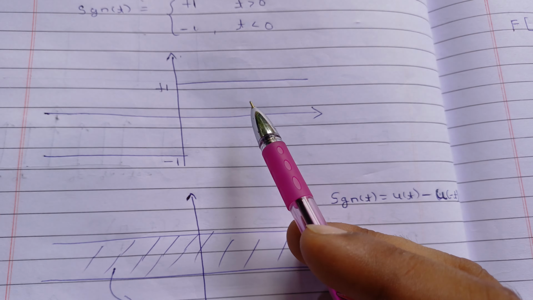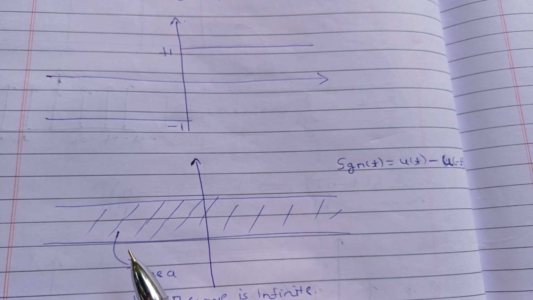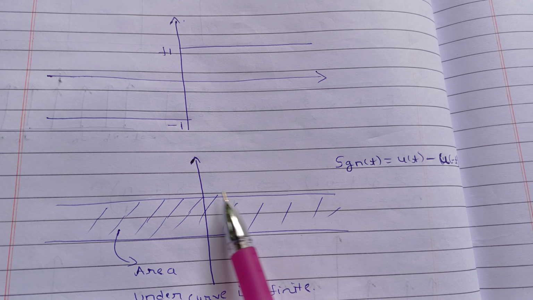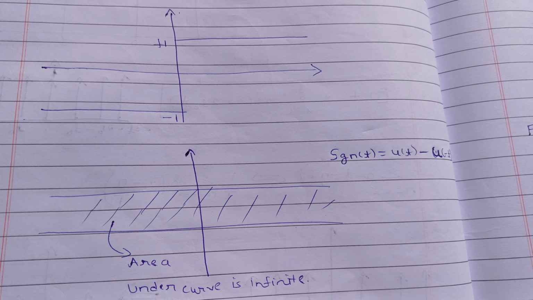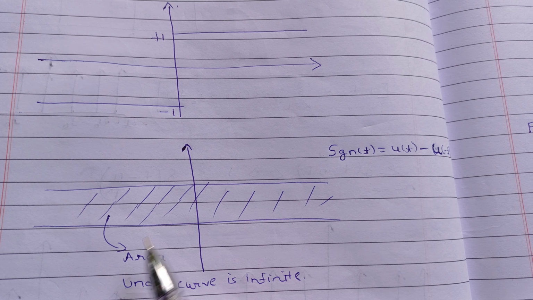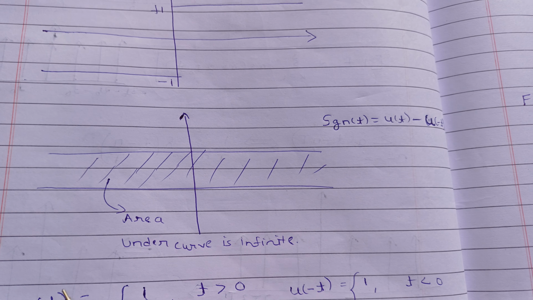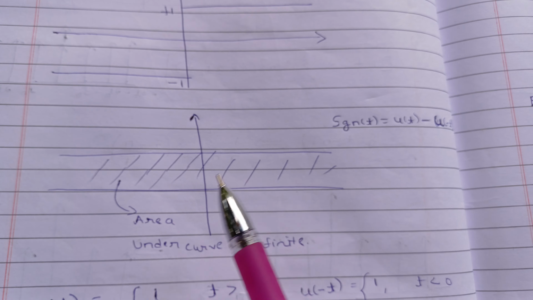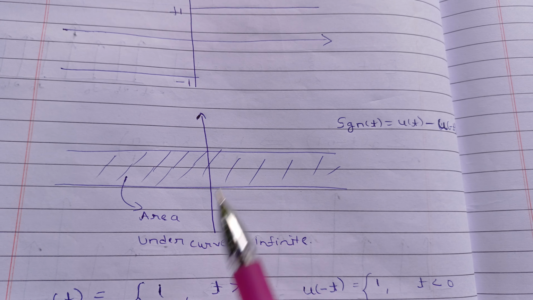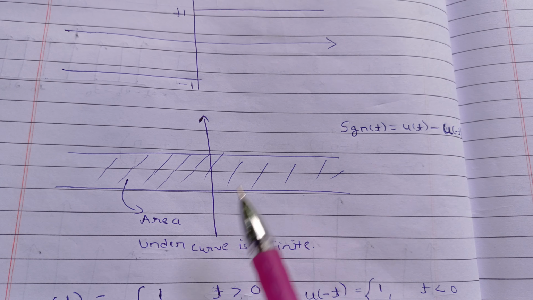Now see the signum function, if we take the mod of this, you will get all positive values, and the integration of this signum function is not defined. This area will be infinite, that's why the integration is not defined. So we must make it finite, only then can we find the Fourier transform for this after making it finite. So how can we make this finite?